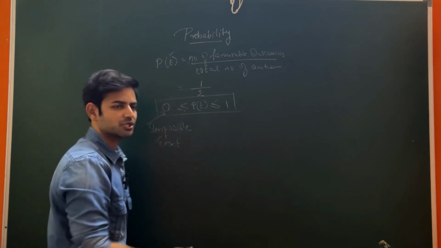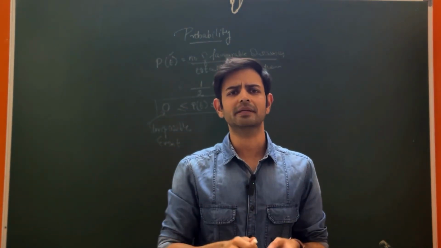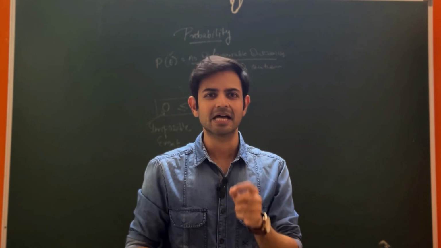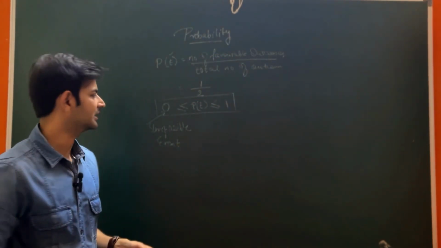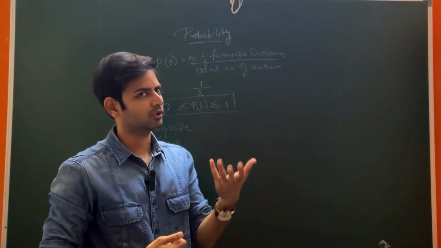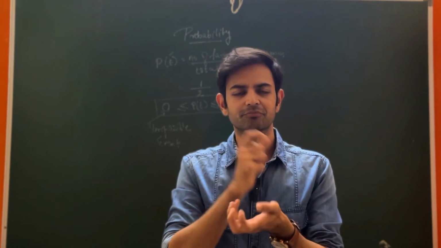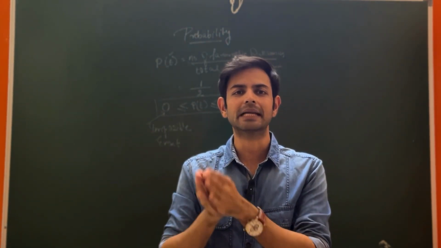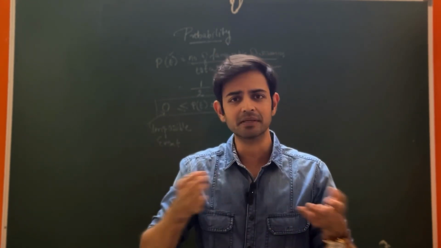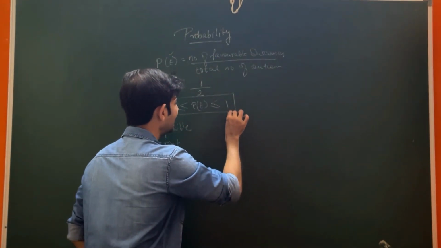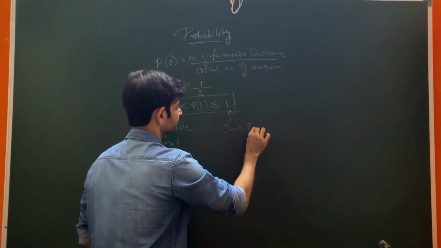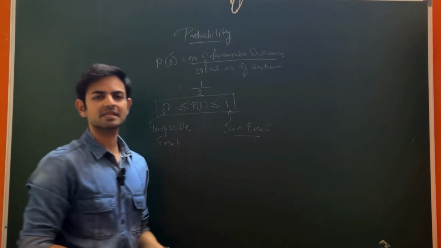For example, if you're given the question, when you throw a dice, what is the probability that you get the number 8? In a dice, you do not have the number 8. You have numbers from 1 to 6. So that is an impossible event, this cannot happen. When the probability is 1, for example, again you are playing with a dice, find the probability of getting a number less than 7. Now the numbers less than 7 are 1, 2, 3, 4, 5, 6, all are possible outcomes. So in that case my probability is 1. This is called a sure event. So this is all about probability.